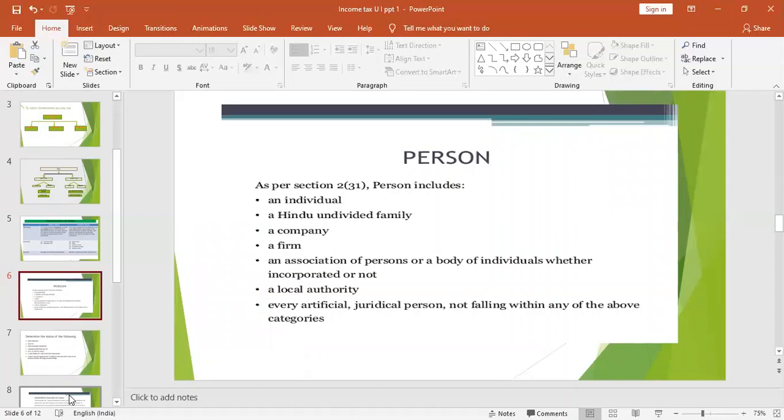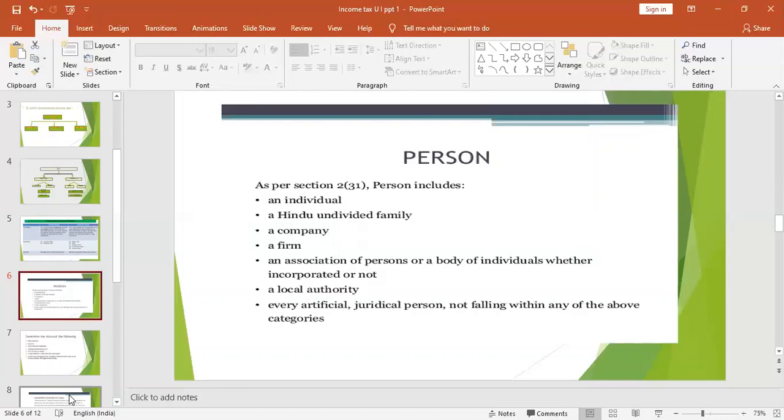The first definition is person. Person according to section 2(31). Who is a person? A person is an individual. Individual means a natural human being. He can be a male or female, a minor, or a person of sound mind or unsound mind. That is Mr. X, Mr. Y, Mr. Z. They are called an individual.